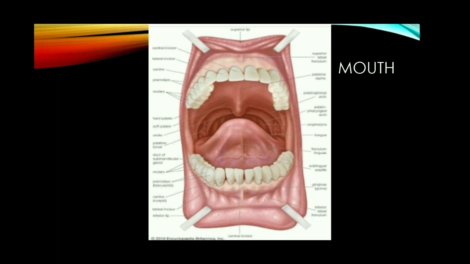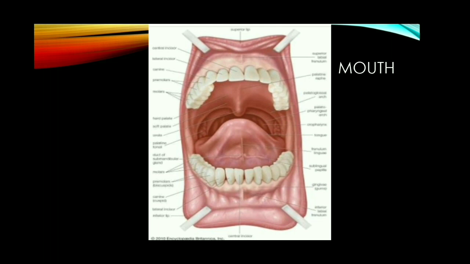This buccal cavity contains teeth. The teeth are hard structures meant for holding, cutting, grinding and crushing the food. In human beings, two sets of teeth are developed in their lifetime. So it is called diphyodont dentition.